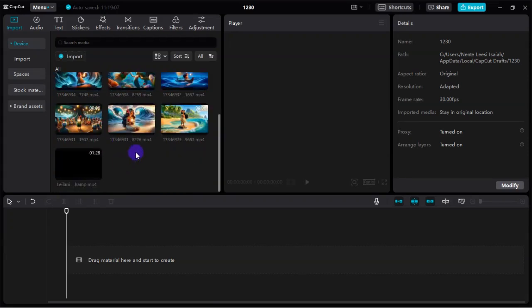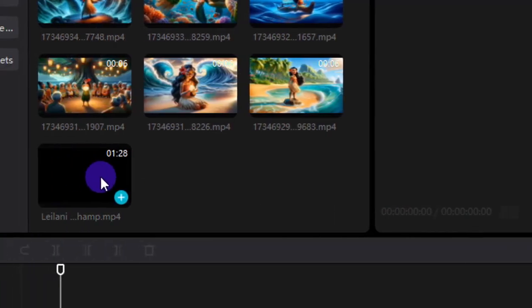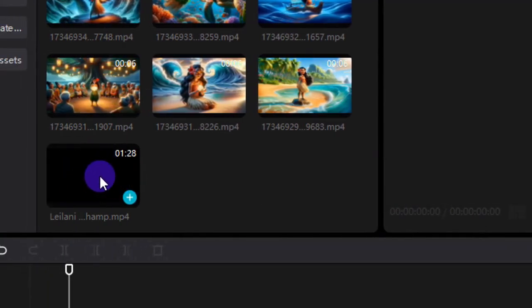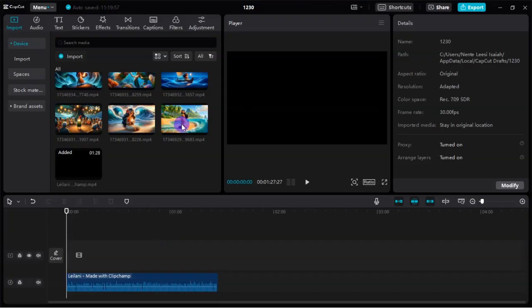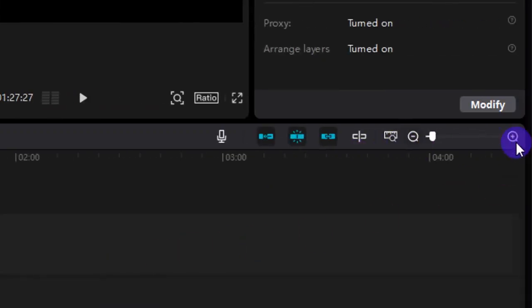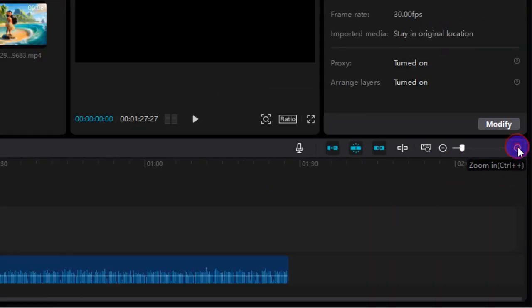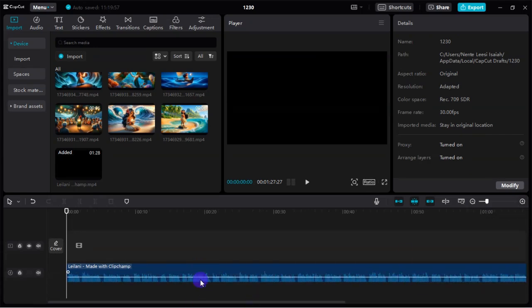Now what you are going to do is bring in your audio, which is the voiceover that we have just generated. This is the audio. Just come over here. When you hover your mouse over it, you are going to see this plus icon. We are going to add it to the track, and after adding our voiceover to the track, we need to expand this voiceover. So you come over here and click on this particular button called zoom in. We are going to zoom in so that we can see all these lines over our voiceover. Let's zoom in again. All right, so we have this.